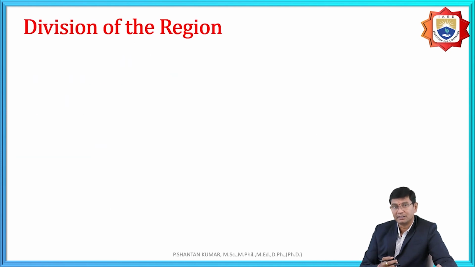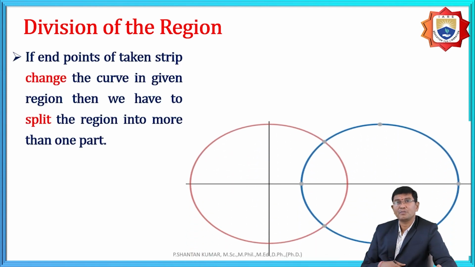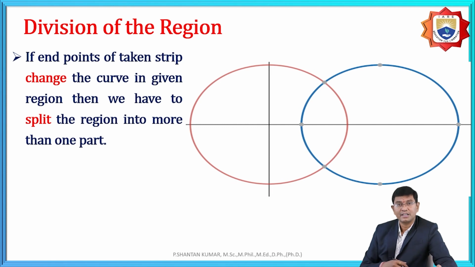And what is the meaning of division? That is also something we need to understand. For example, if you draw the diagram of two circles, the boundary region is the shaded part. If it is parallel to x-axis, there are no division parts, because the left side is the right side of the circle and the right side is the left side of the circle.